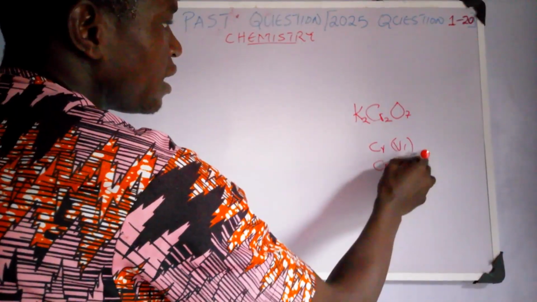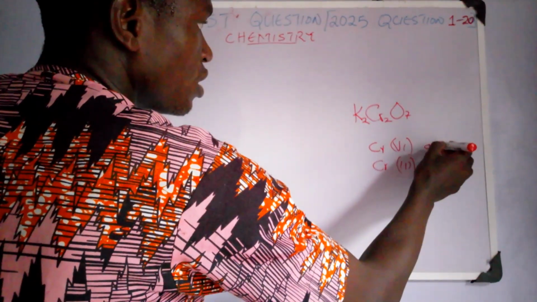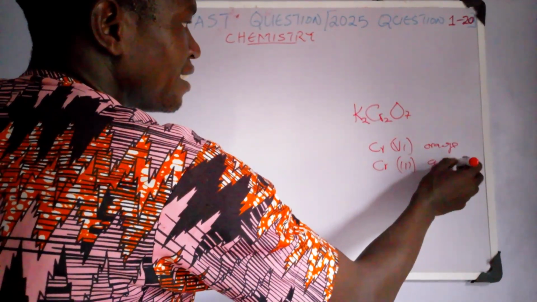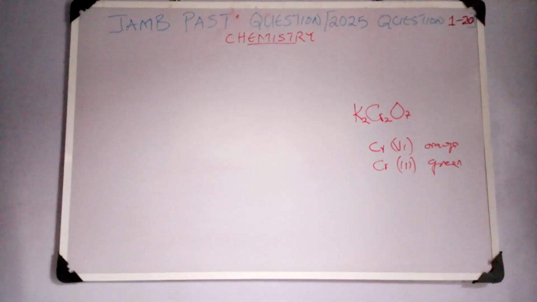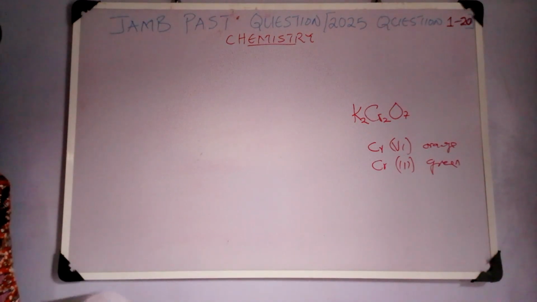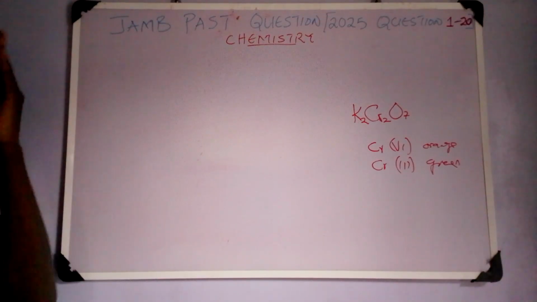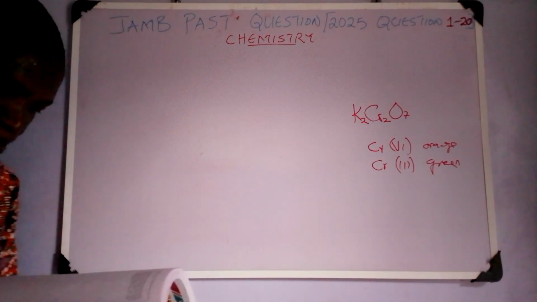Chromium 3. So the colors are not the same. This is orange and this is green. So when potassium dichromate reacts with a reducing agent, it becomes green in color. It changes from orange to green. So the next question is question 4.